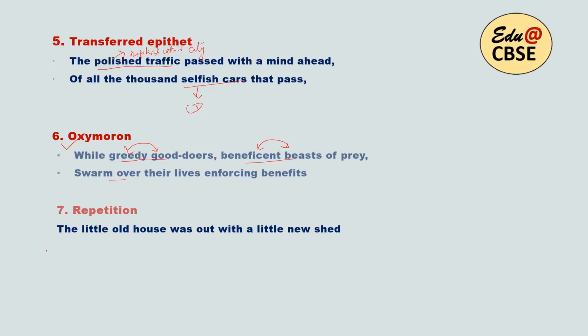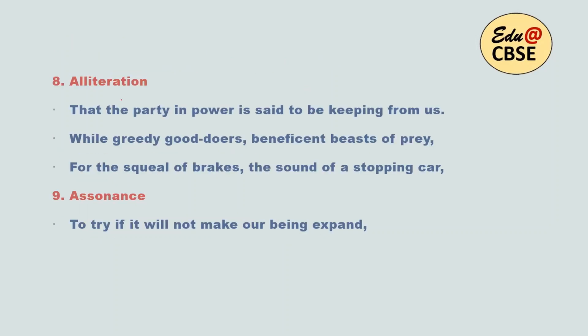Now repetition. Here again the word little and here again the word little, we have repetition. There are other examples of repetition, so you can find those examples on your own. Then we have alliteration. Again, few examples I've given, but you will find many other examples of alliteration. So party in power, p sound here. Greedy, good doers, g sound here. Beneficent beasts, b sound.